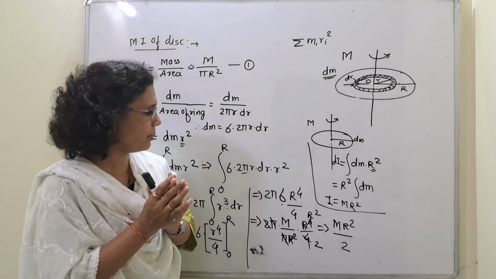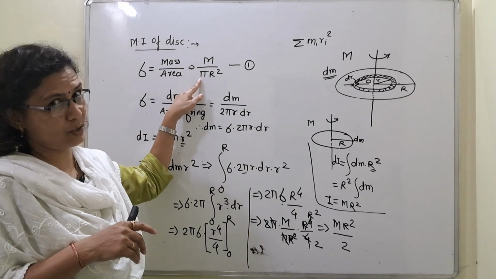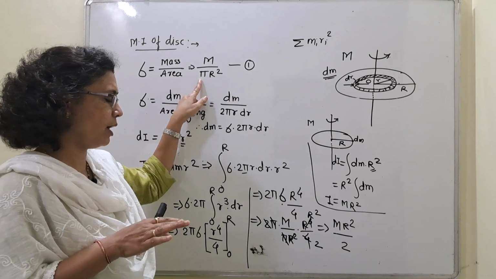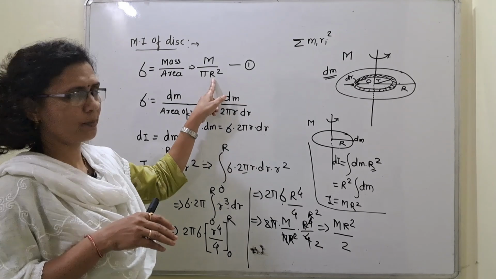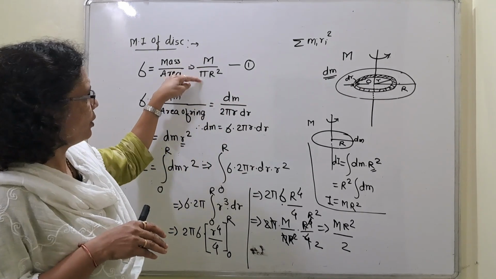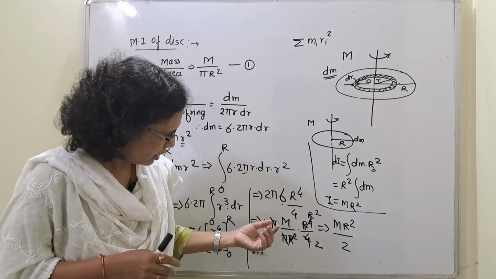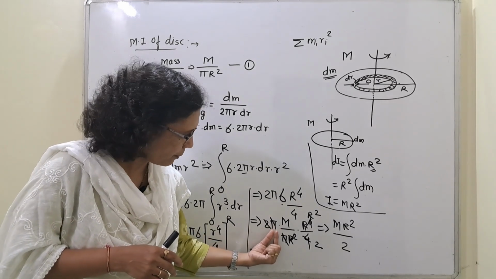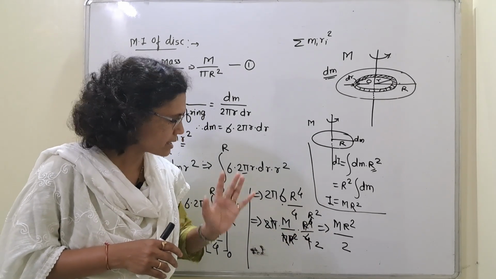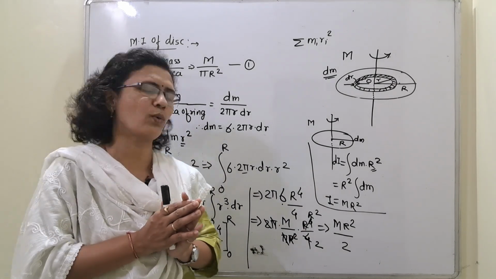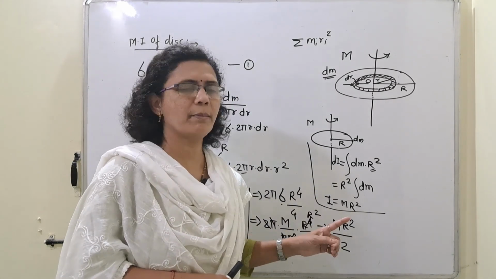Here you have to remember, we have to put the value of sigma as m upon pi r square, because we have converted this formula in terms of capital R. So we have to take the value of sigma in terms of capital R, that is m upon pi capital R square. Then the terms which get cancelled are pi, and one r square; 2 2s are 4, 2 get cancelled, and the remaining part will be only mr square by 2. So moment of inertia of a disk is mr square by 2.